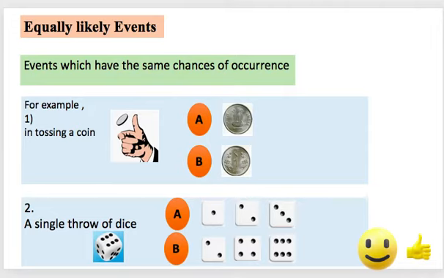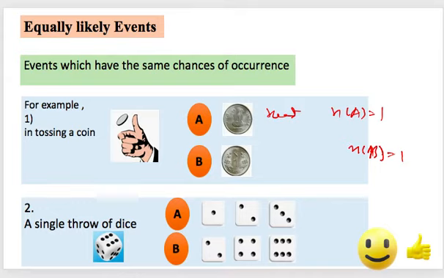Here in this tossing of a coin, the number of outcomes for getting head is 1, and for getting tail also it is 1. So they have the same chances. This is 1 out of 2, this is also 1 out of 2. So when they have the same chances, they are equally likely events.